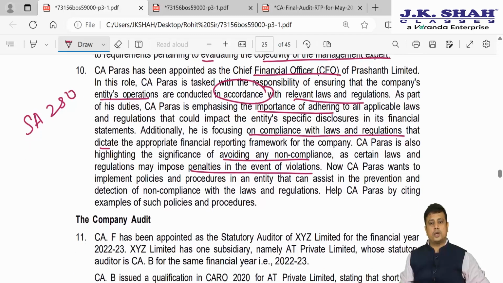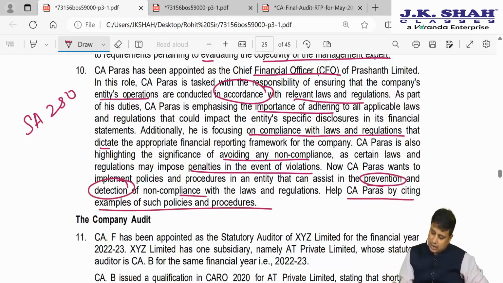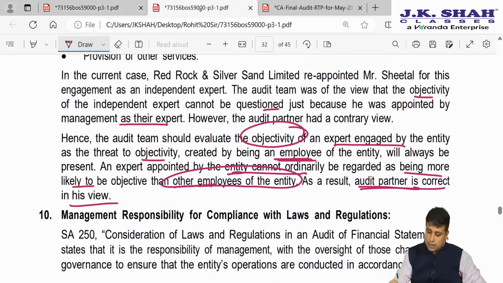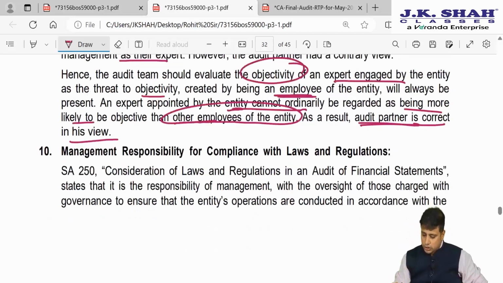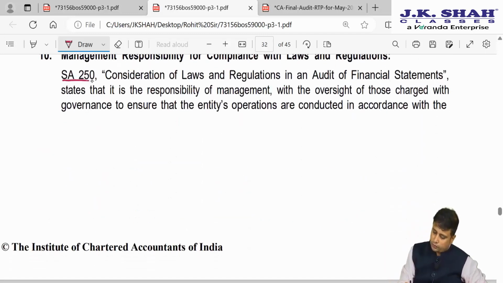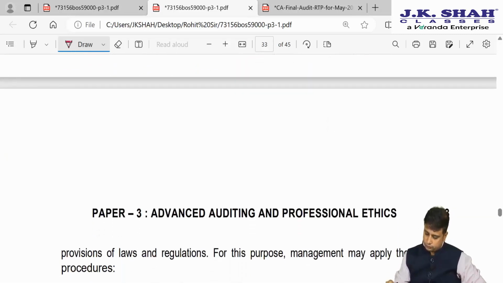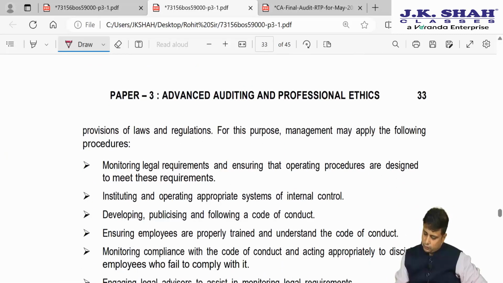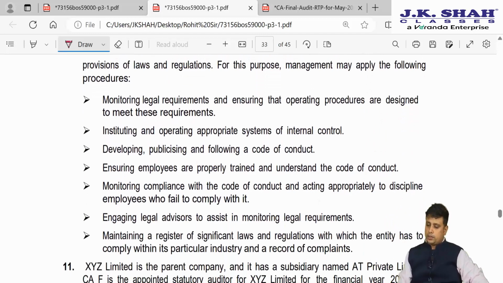Now, Paras wants to implement policies and procedures in the entity that can assist in prevention and detection of non-compliance with law. They are asking you to help CA Paras by citing examples of such policies and procedures. So, they are asking you what policies we can make so that we can comply with the laws and regulations. So, SA 250, Consideration of Laws and Regulations in an Audit of Financial Statements. Here, they are saying for this purpose, management may apply the following procedures.